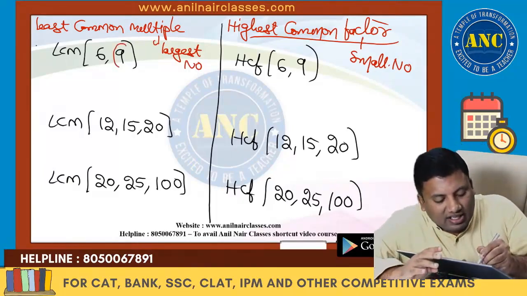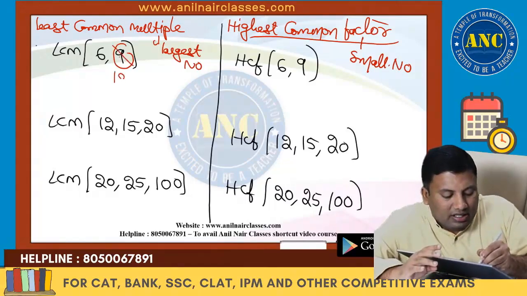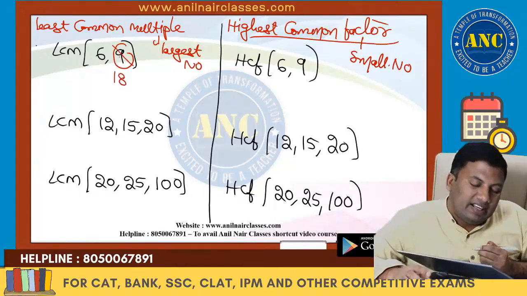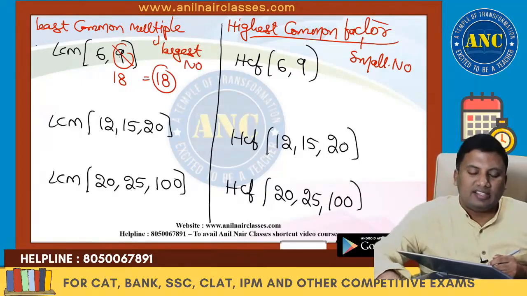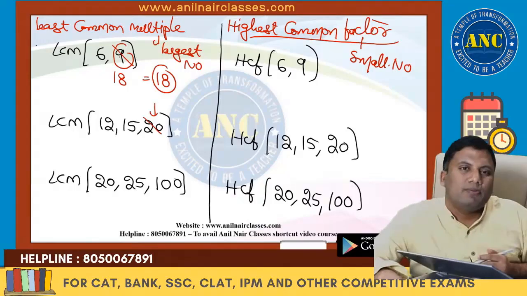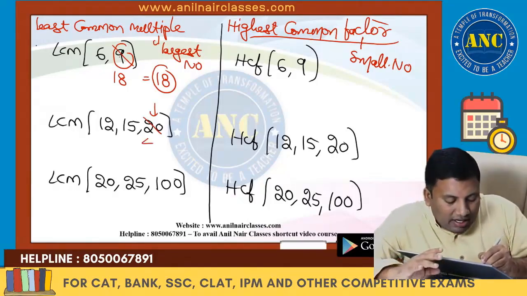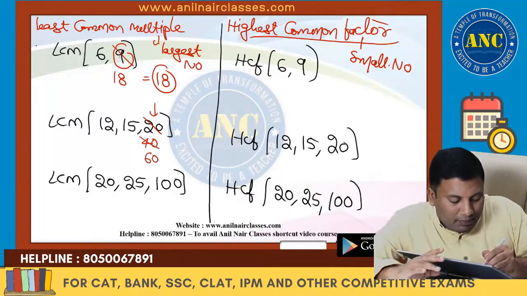Take the largest, 9. Is it a multiple of 6? No. Take the next multiple, 18. Is 18 divisible by 6? Yes. So the answer is 18. Next, take the largest number, 20. Is it divisible by 12 and 15? No. Next multiple, 40. No. Next multiple, 60.